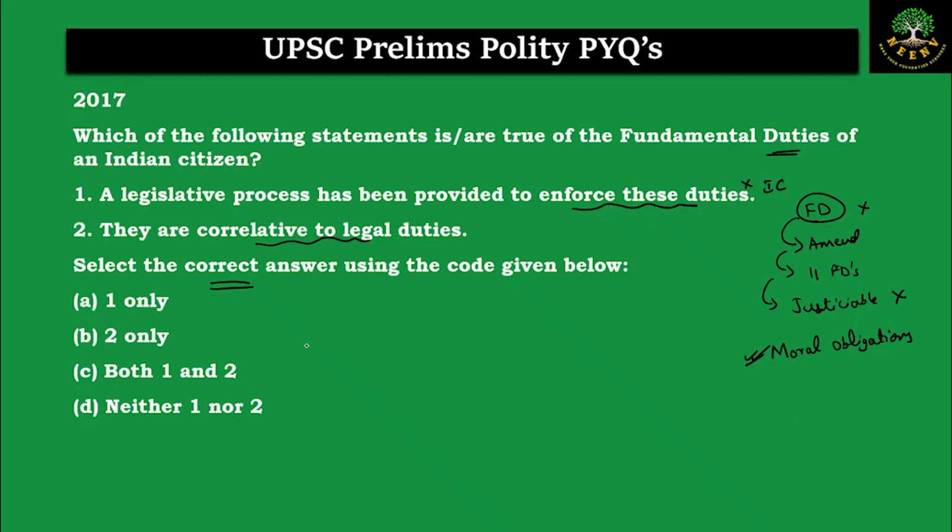Statement 2, they are correlative to the legal duties. The legal duties have legal obligations, and also failure to do the legal obligation will have some punishments. But when you fail to follow the fundamental duties, there are no punishments. Hence they are not legal duties. There are no legal provisions for the failure to follow the fundamental duties. They are just in the nature of moral obligations. Hence this statement will also be incorrect. Now the question is asking us to select the correct answer. Because both the statements are incorrect, the answer will be D, neither 1 nor 2.